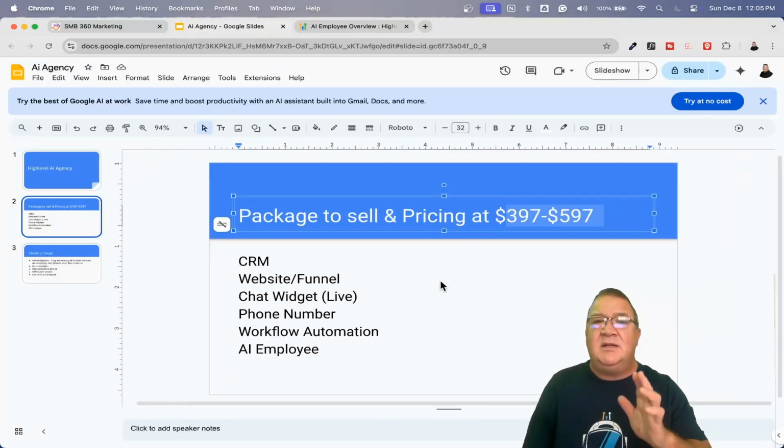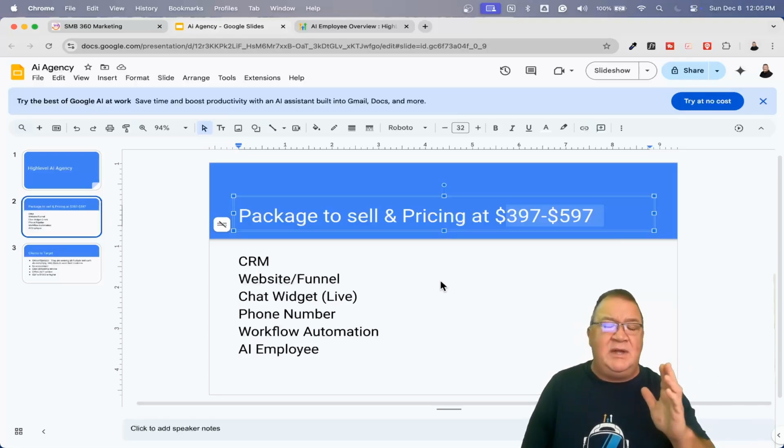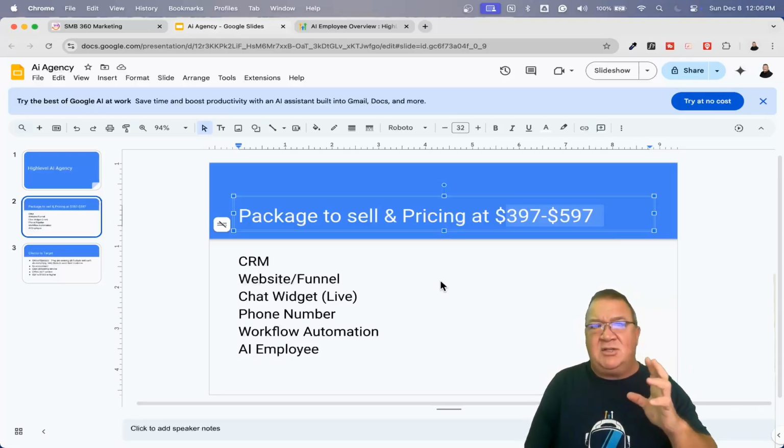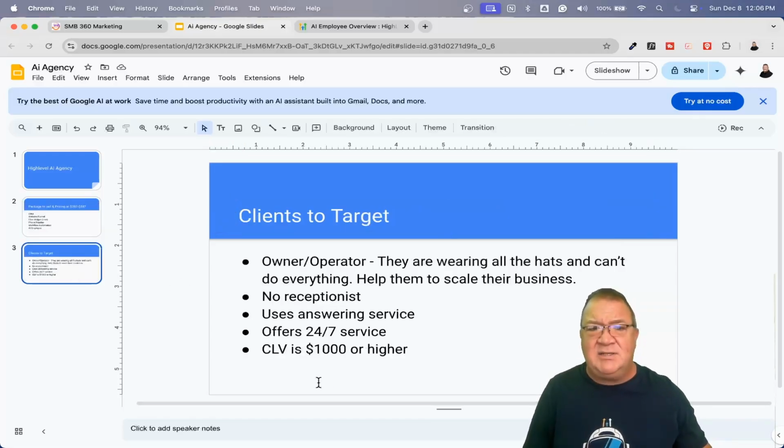But again, trying to keep things simple. Okay. I don't necessarily want to include documents and e-signing here. I don't want to include invoicing. I don't want to include forms and surveys and quizzes and all the other stuff that Highlevel has. We're not going to be dealing with any of that. We're trying to be very focused on this small group of features for a particular set of clients. Now, having talked about clients, let's move to the next slide and talk about that.